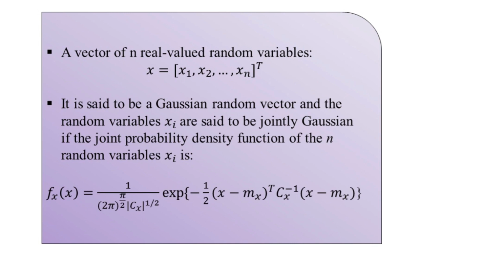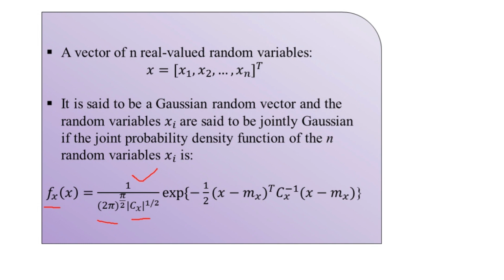So for the random variables and the random processes, we have two functions. The joint is for the two, and for the single we have simply the probability and the probability density function. The distribution function is represented by capital F, and the small f is the derivative of the distribution function, the probability density function. So fx of x can be computed by having 1 upon (2 pi) to the power n by 2, and the mod of Cx in the square root.